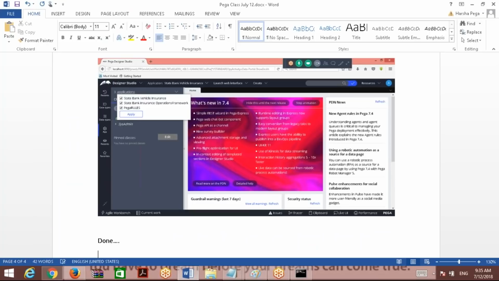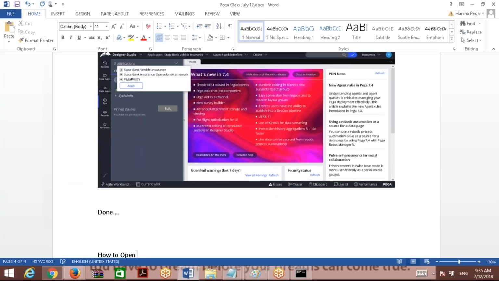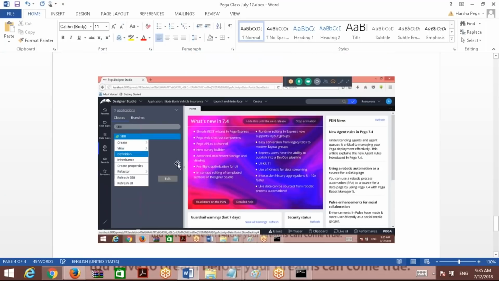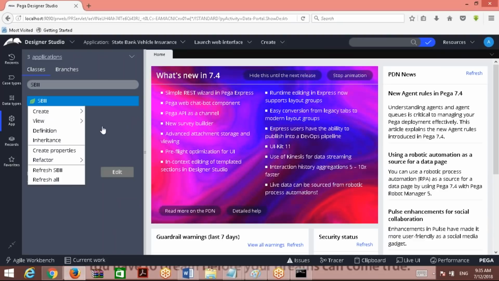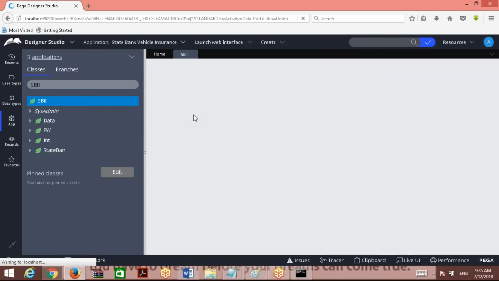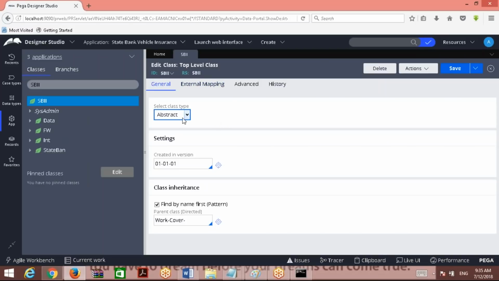This is done. How to open a class definition: I am going to give the screenshot. Right click on the class and choose definition. It will open the SBI organization class definition. While creating, it has chosen a different option. What type is it? Abstract. Do not bother about versioning, we'll see later. Parent class also, these are options we'll see later. But as of now, this is the only one. Abstract class. Completed. Let's go to division level.